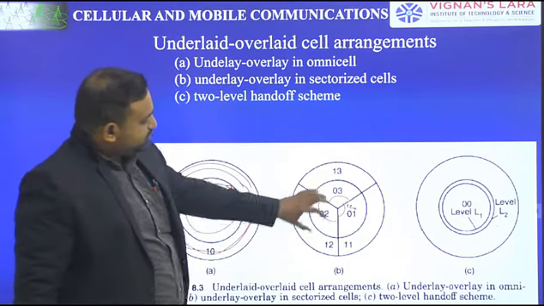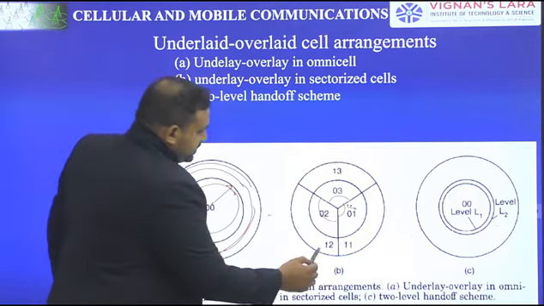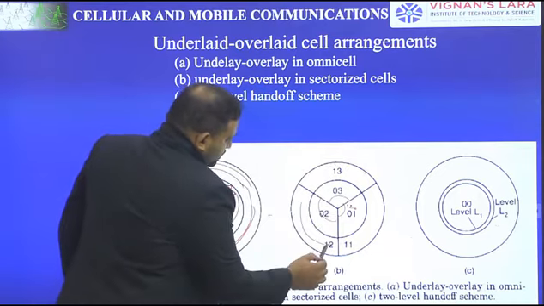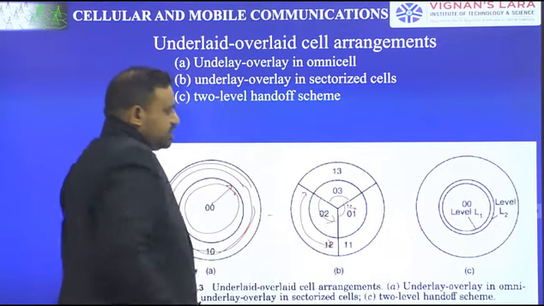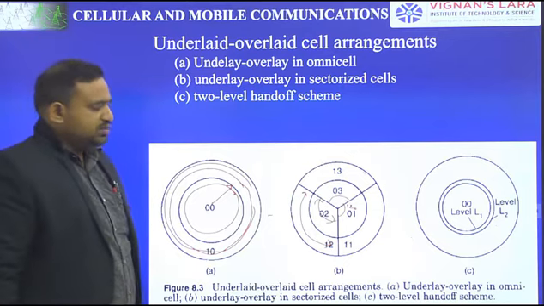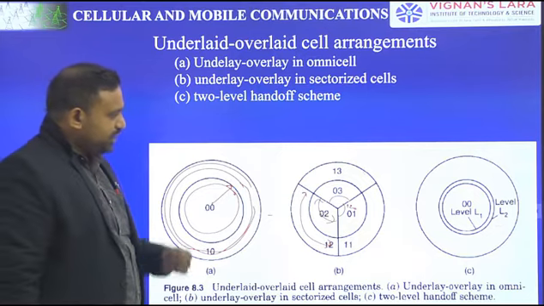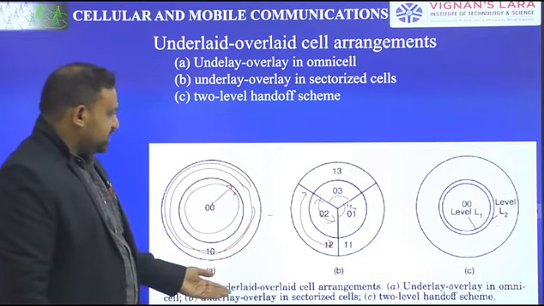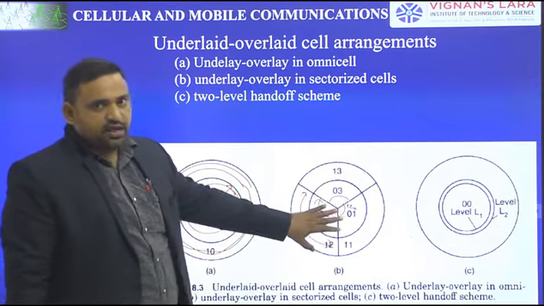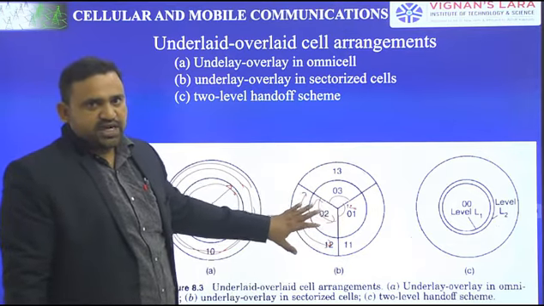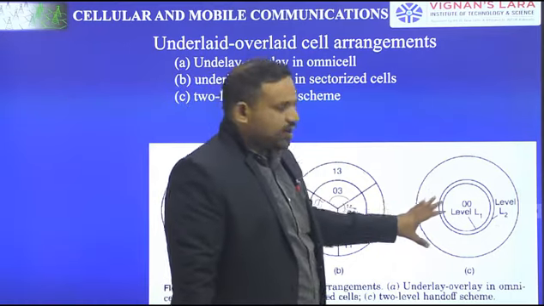So these are the cells: 1, 2, 3, 13, 12, 11. Up to this part, some voice channels are arranged, and some other voice channels are arranged at this part, maintaining the power levels and the threshold level for reverse setup channels. The first one, figure A, is about underlay overlay in an omnidirectional cell. The second one is with respect to sectored. Sectored means we are using a directional antenna. This is a 120-degree sector. And the third one is with respect to handoff speed.